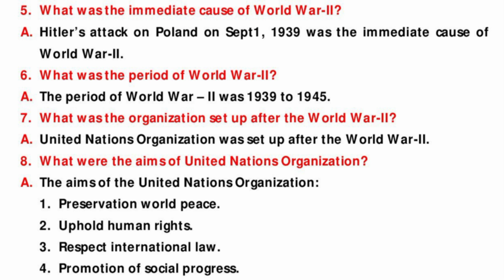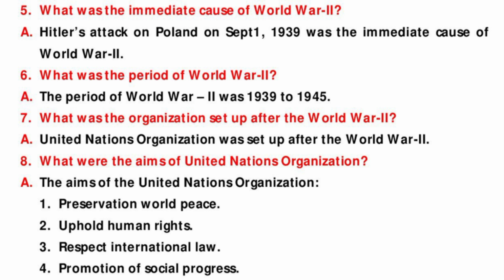Another question is, what was the period of World War II? The period of World War II was 1939 to 1945. Another question is, what organization was set up after World War II? The United Nations Organization was set up after World War II.